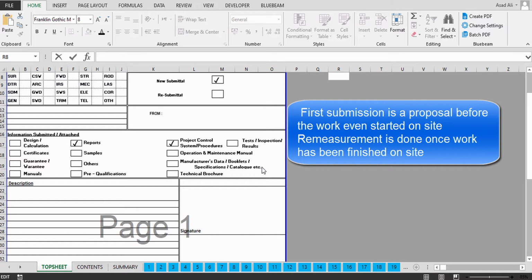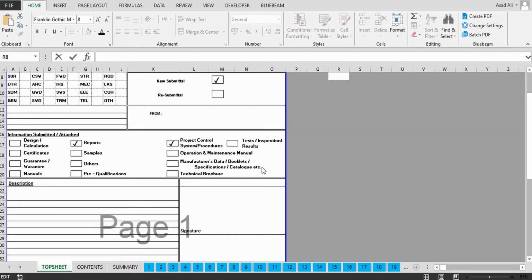Okay, so to understand this procedure: when the instruction comes, the site team enables their workers and team to execute this job. For example, we are going to excavate some area. In the excavation it will be mentioned what the purpose of this excavation is, how much the width, how much the length, and how much the depth is. Okay, so this is shown on the drawing. You can see from the drawing that this much we need to go deeper, and this much in length and width.